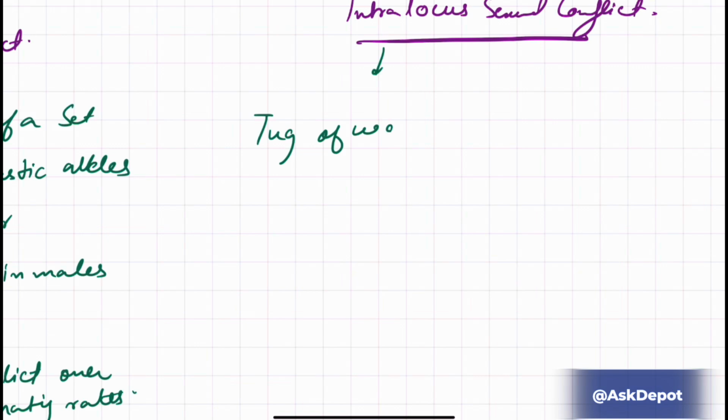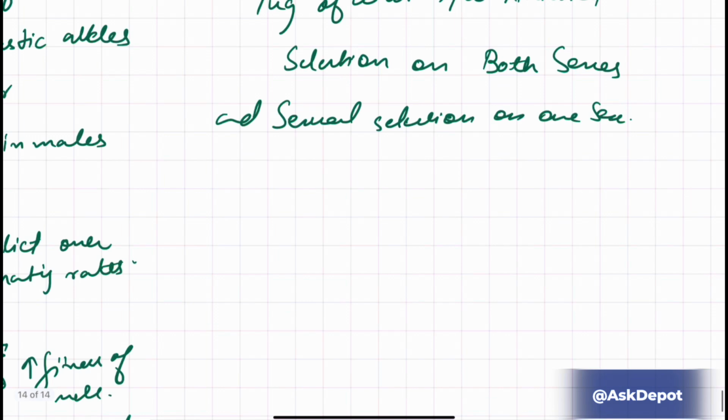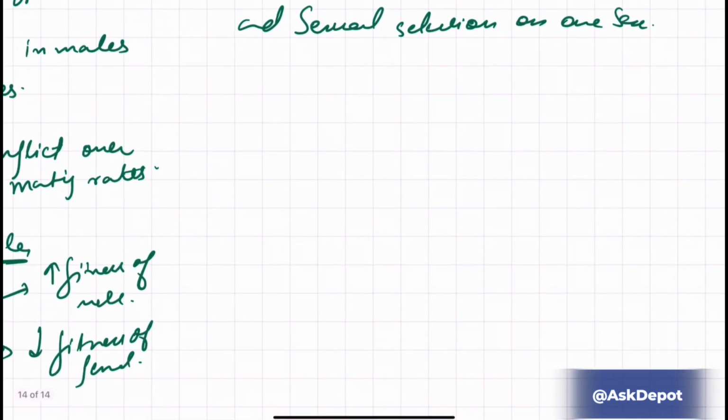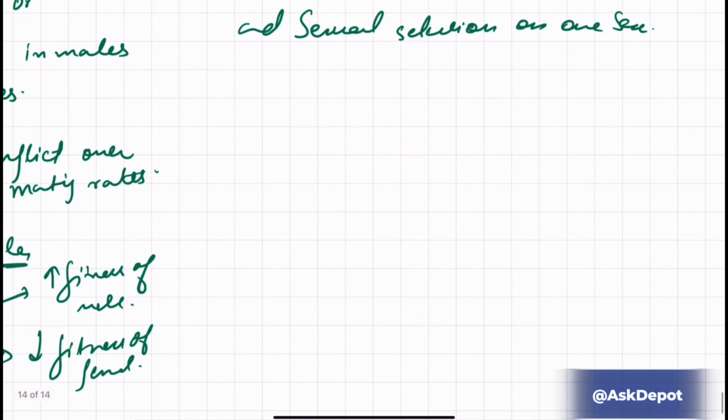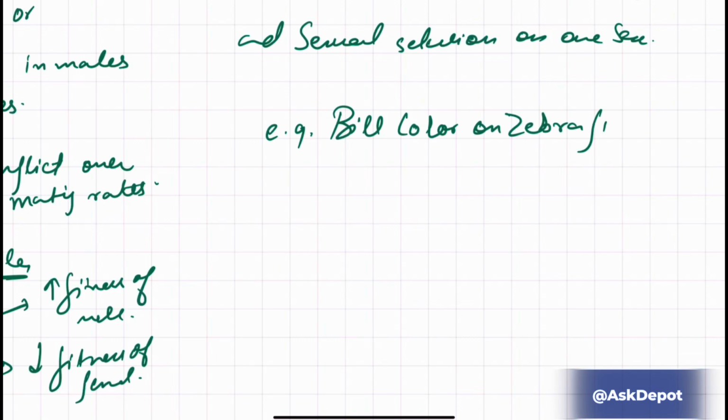Now, an example is the bill color on zebra finches.